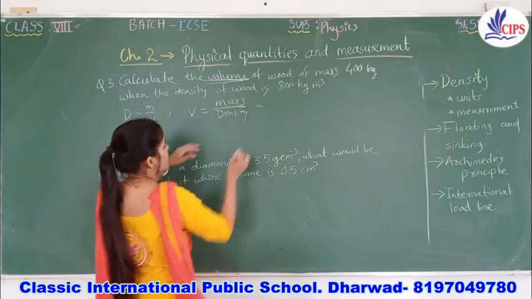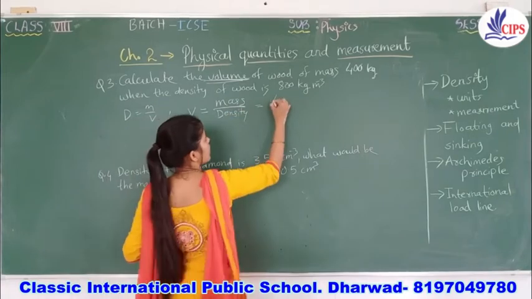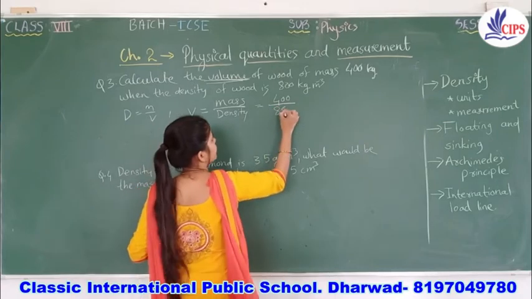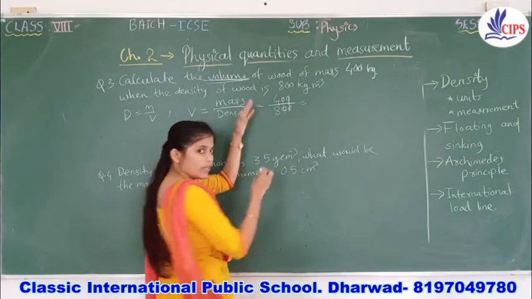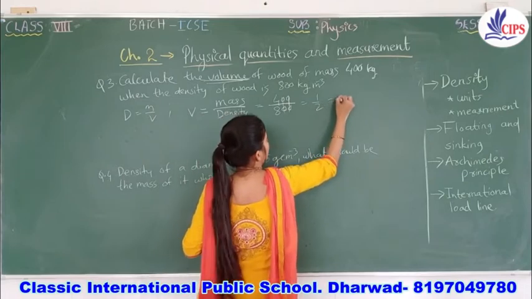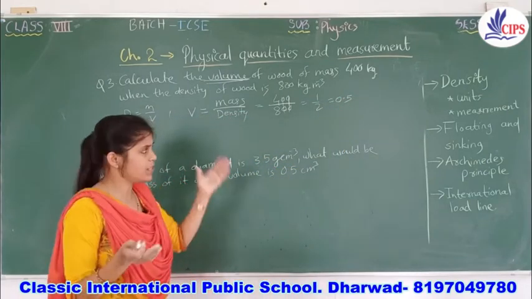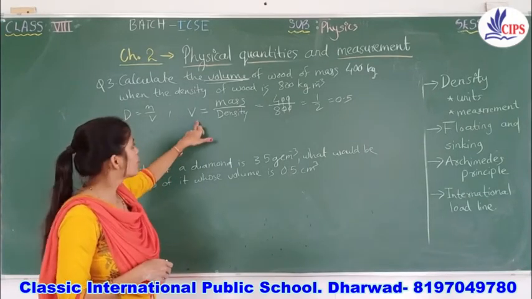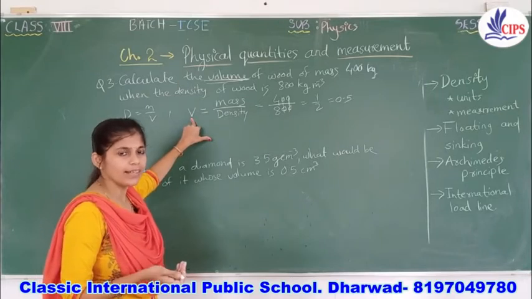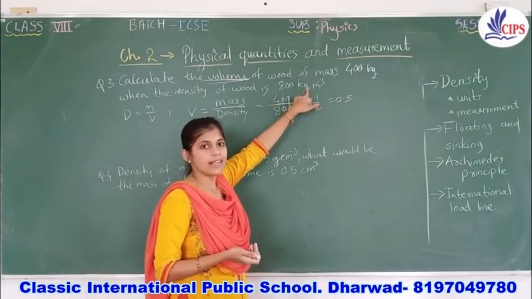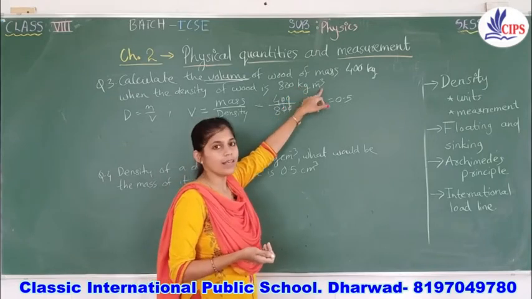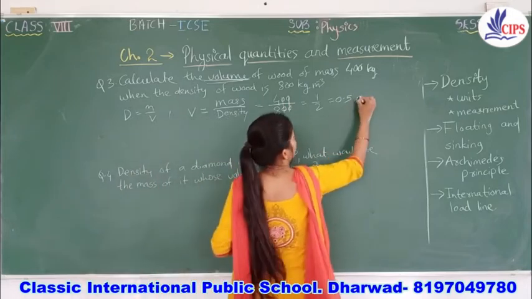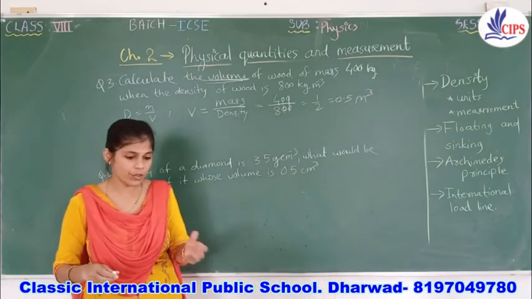So the answer will be: mass given is 400 kilogram, and the density is 800. 4 1s are 4, 4 2s are 8, so it is 1 by 2, which is nothing but 0.5. Half means 0.5. But they have asked about the volume, so what unit should you mention? Density they have mentioned is kilogram per cubic meter, so the remaining cubic meter will be the unit for volume. The answer will be 0.5 cubic meter.